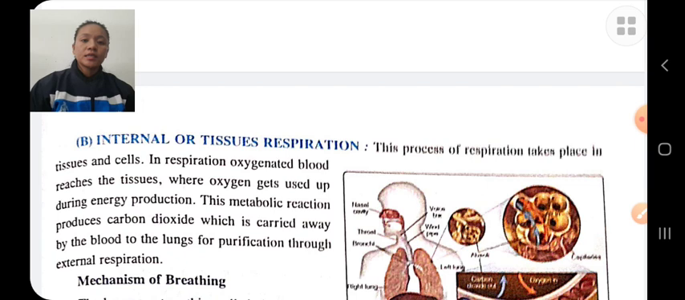This carbon dioxide is again carried away by the blood to the lungs for purification through external respiration. The purification of blood takes place in external respiration. So the blood purified in external respiration reaches the tissue, which uses the oxygen-rich blood for energy production, and during energy production carbon dioxide is produced. This carbon dioxide is again diffused into the blood and carried to the lungs for purification.